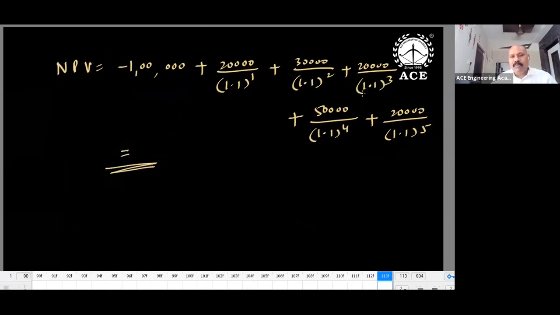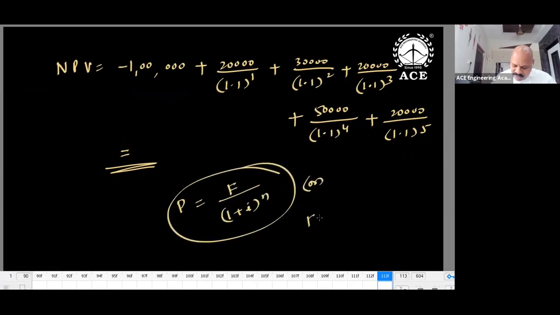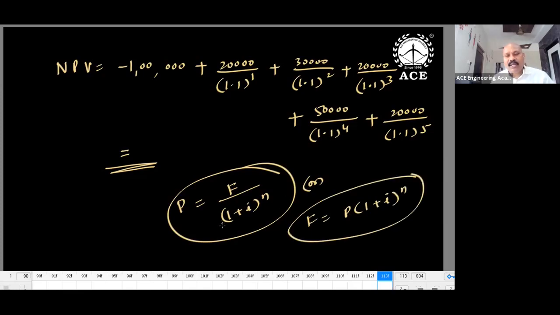Why am I using this divided by 1.1? The reason is we know the basics. P is equal to F divided by 1 plus I whole power n, or F is equal to P into 1 plus I whole power n. So future we are converting into present. When you convert present value to future, that is the other way, but which is our interest right now, this P is equal to F divided by 1 plus I whole power n.